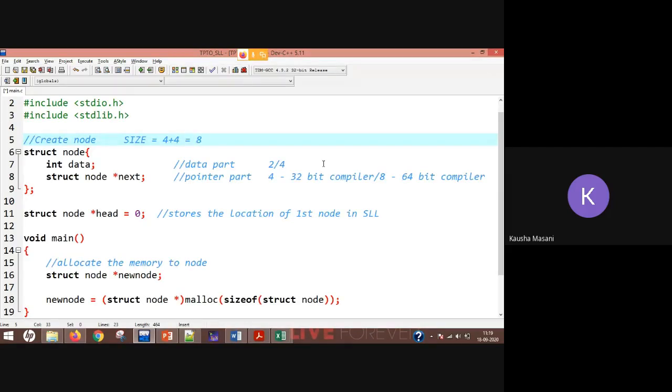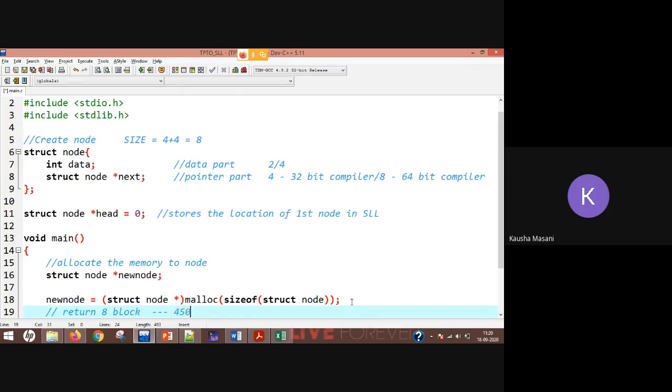So here the size of struct node is 8 bytes, and an 8-byte block will be allocated by this malloc. Now this malloc is going to return you an 8-byte block with some memory address.